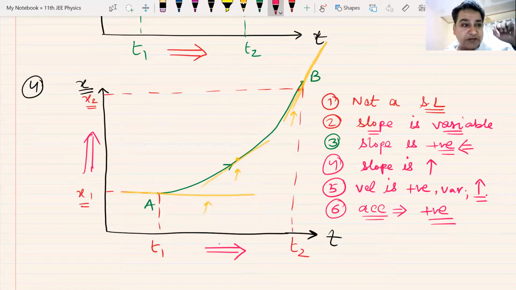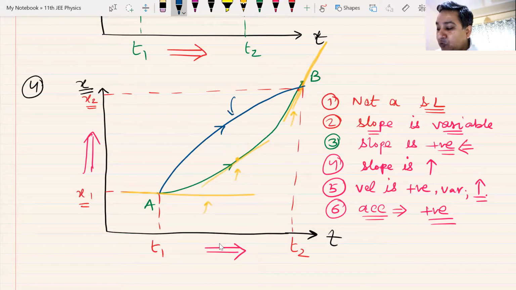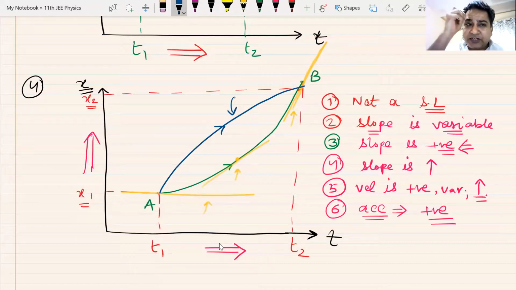Okay. Now in the same graph, I am going to draw another graph from A to B. And this is my second graph from A to B, the blue one. Look at the blue graph now. And now I'll mark everything with blue. What is the first point about the blue graph that you understand?